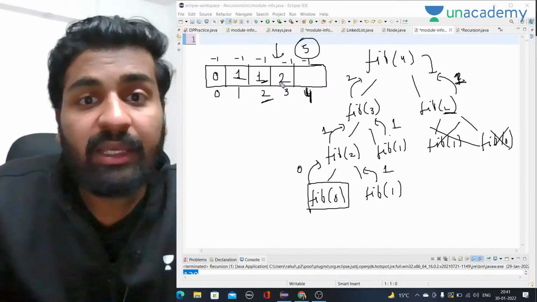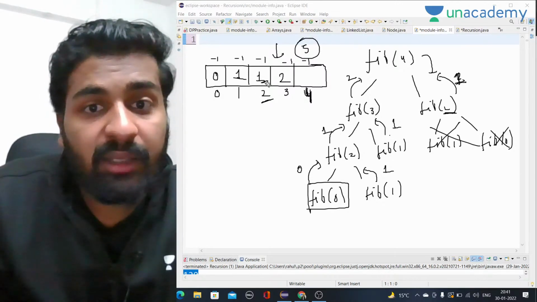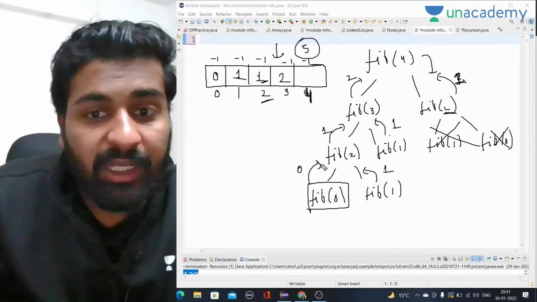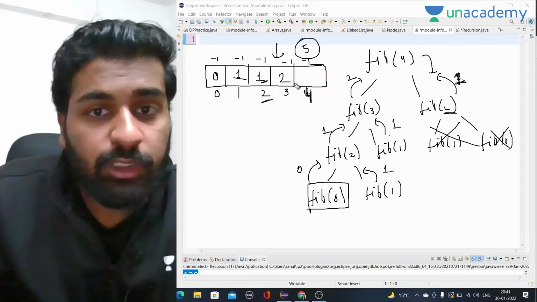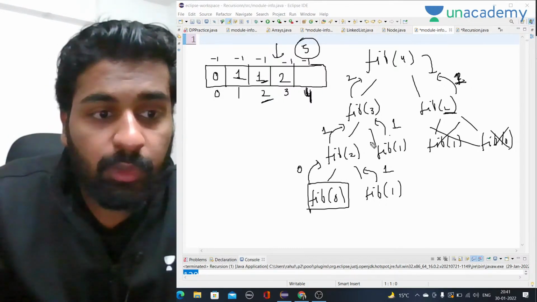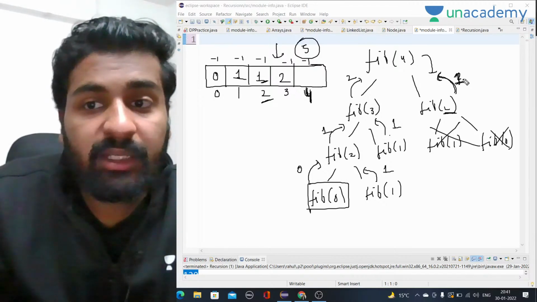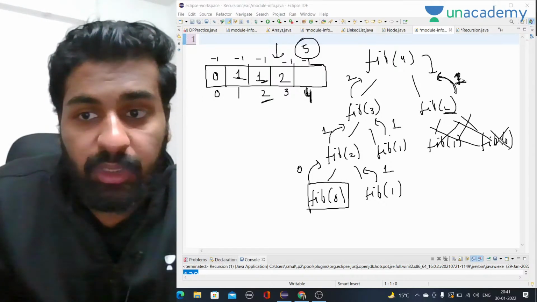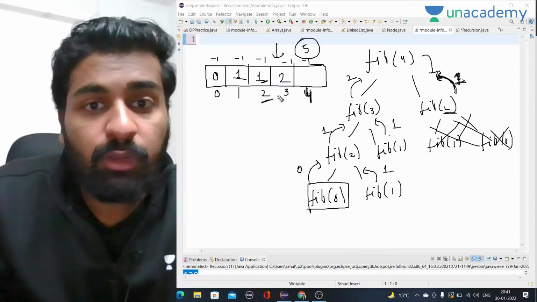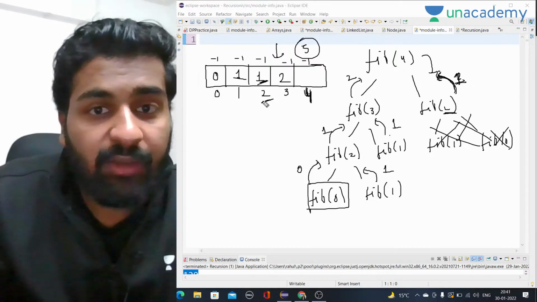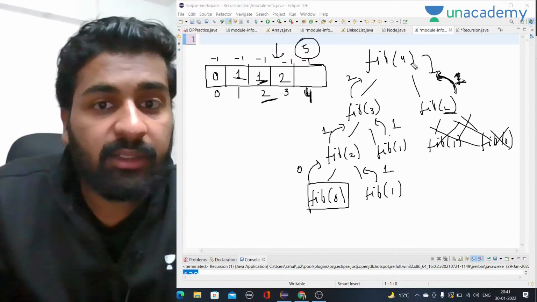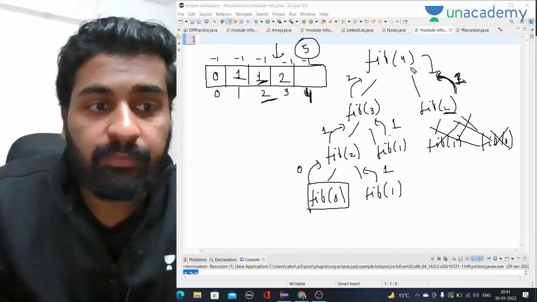So what I have done is, I have taken some extra space and I keep storing the values while coming back from the recursion calls. Whenever we come back from a recursion call, we store the answer for each value. Next time when we use it again, we don't have to make more recursion calls. I directly return the value by seeing the array. If the array has some value on that index, I directly return it. I don't have to call the recursion.